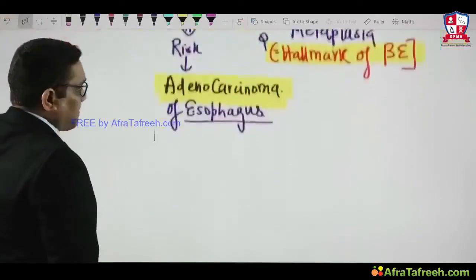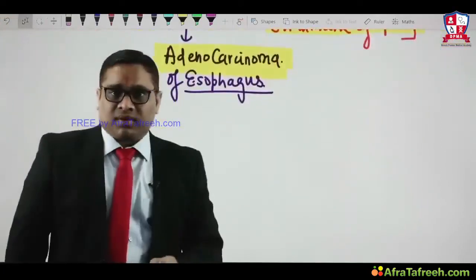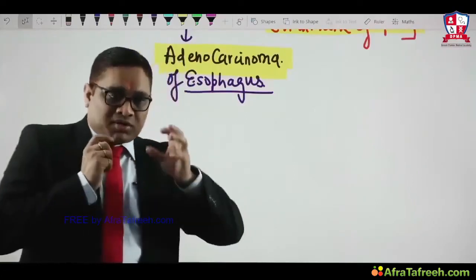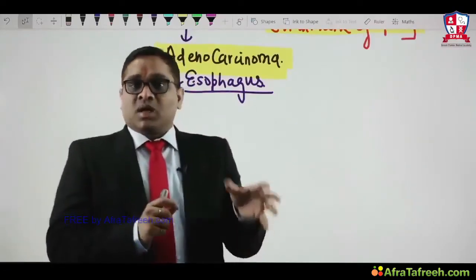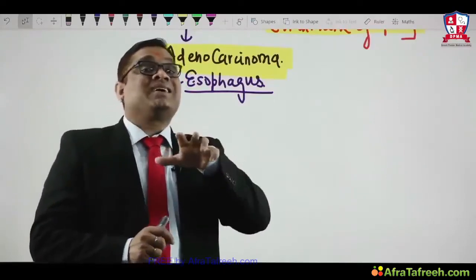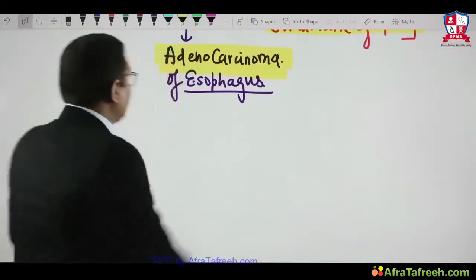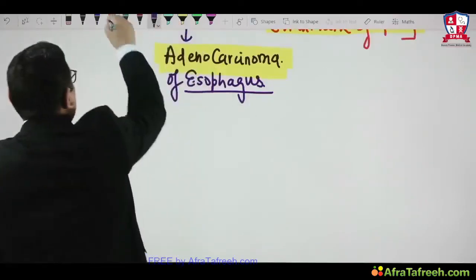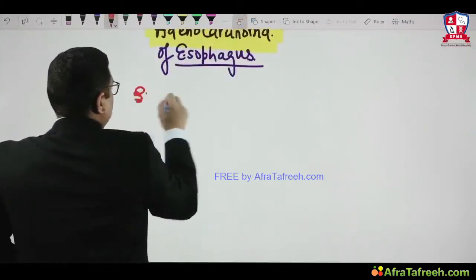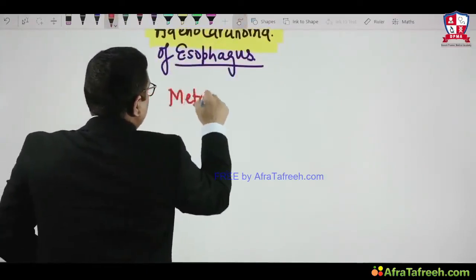What is the significance of metaplasia? See my wording, see my language, because that is what we have to focus on. In the exam, the examiner will ask questions on these kinds of exceptions, which I am going to explain. If you remember, when we discussed what metaplasia is, what is the danger?